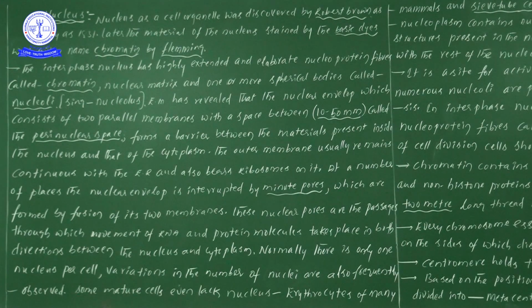Next one, even some matured cells lack the nucleus. Lack means absent. In some matured cells we could not find the presence of a nucleus. The best example is erythrocytes, meaning RBC cells, which we studied.